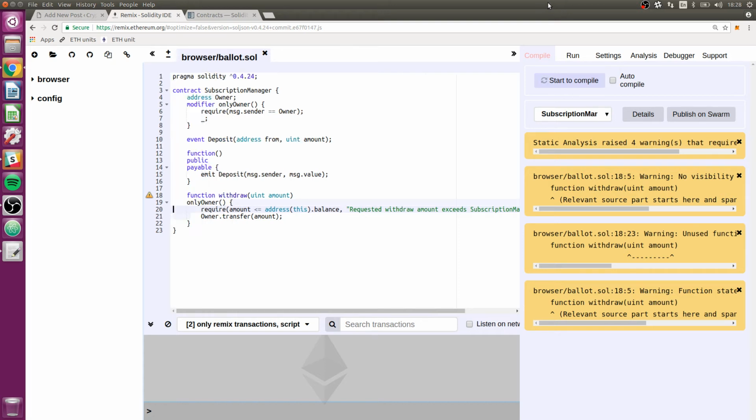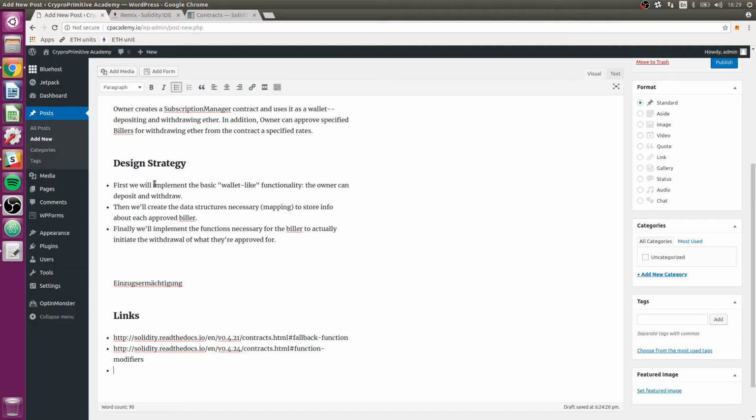Now, this require statement, I should note we didn't really put it in here to make anything safer, because this contract is going to fail anyway if the person's trying to take out more than is in the contract. The reason we put the require in here is so that we can actually return a better statement to the user. So this could make the UI easier to design. The UI could actually maybe detect this error message.